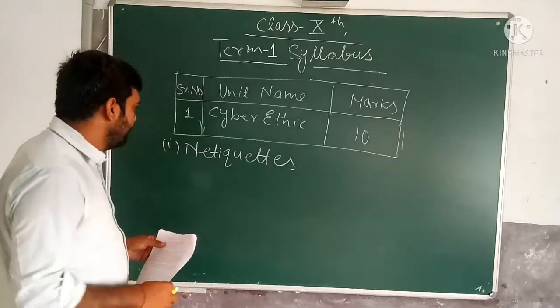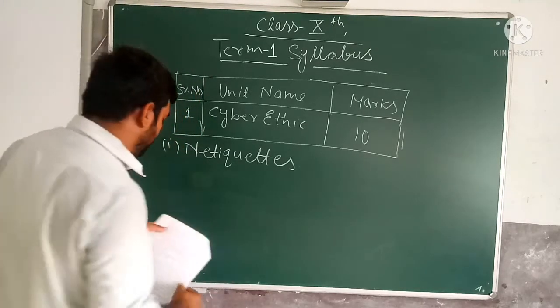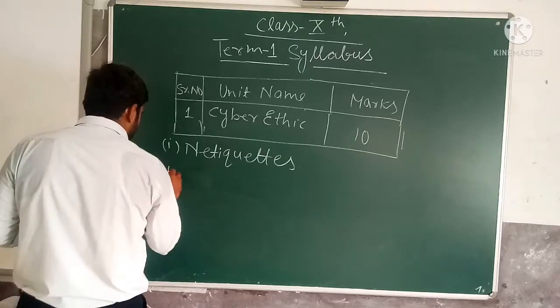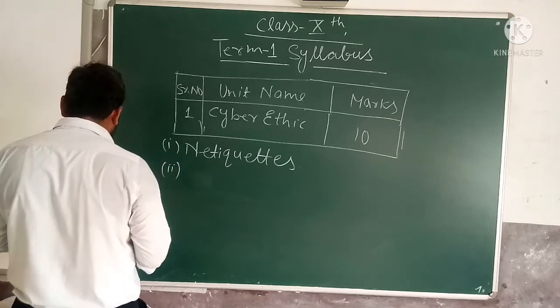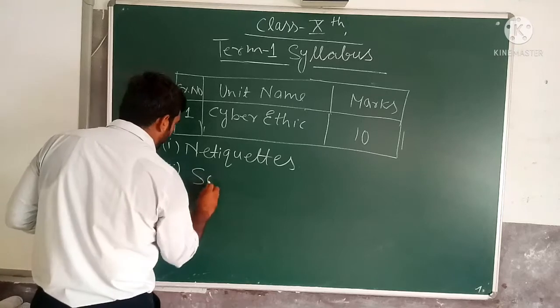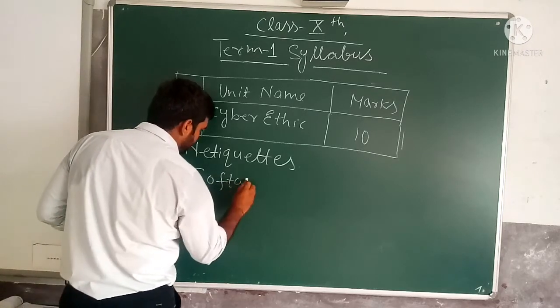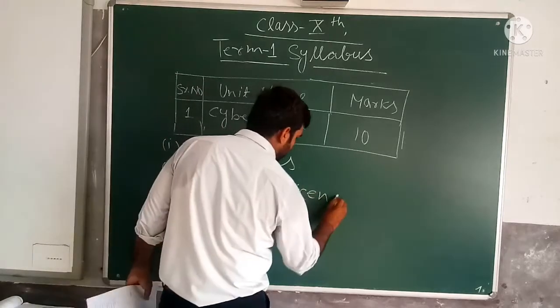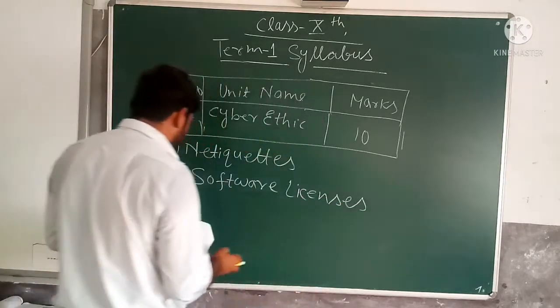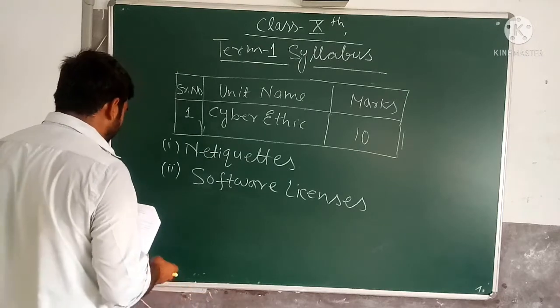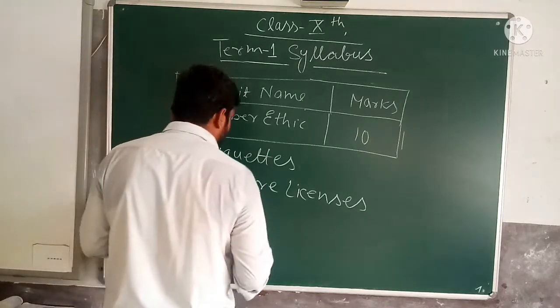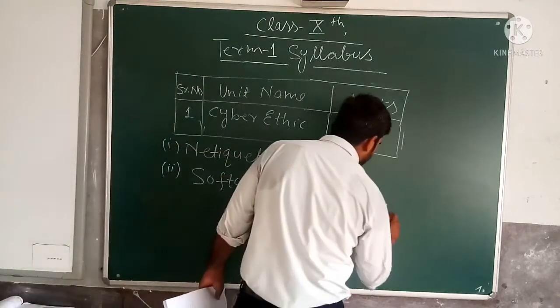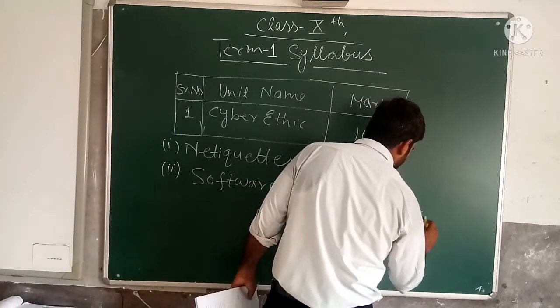That is the etiquettes. The second topic is software licenses. All software licenses you have to study, and the open source software movement.